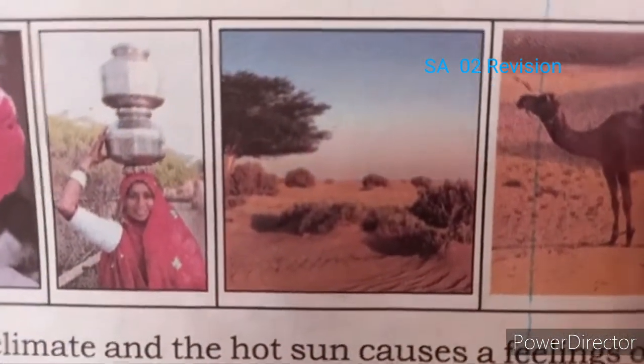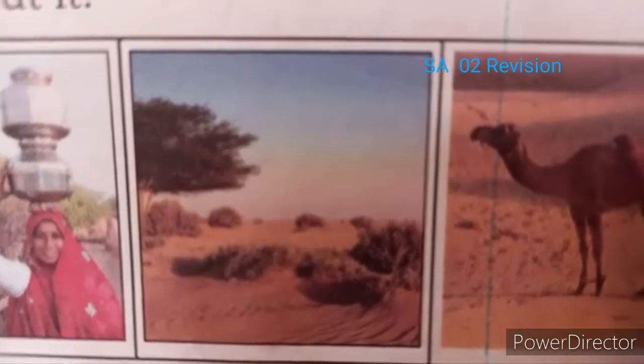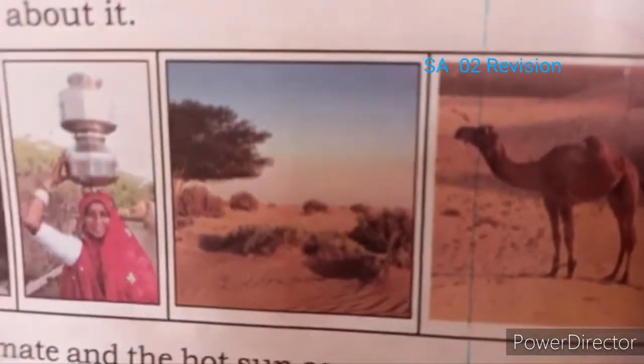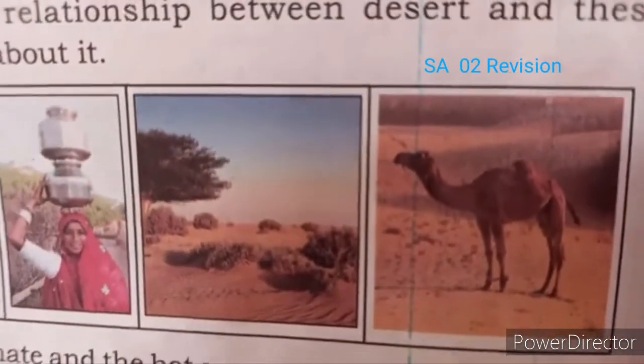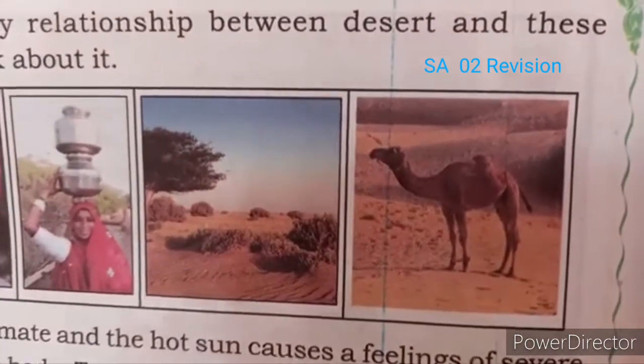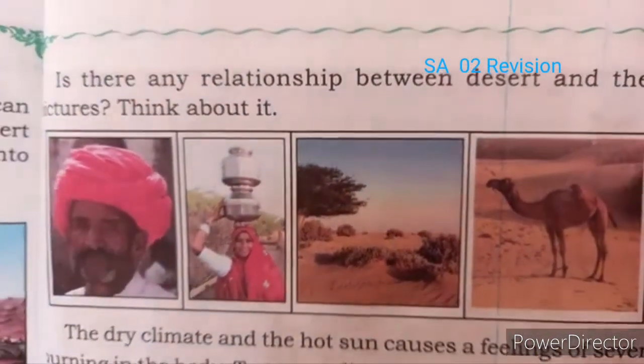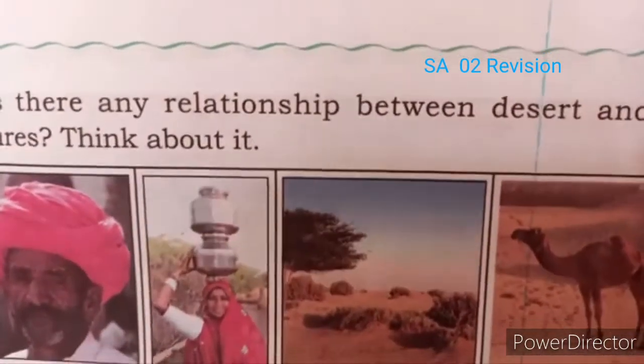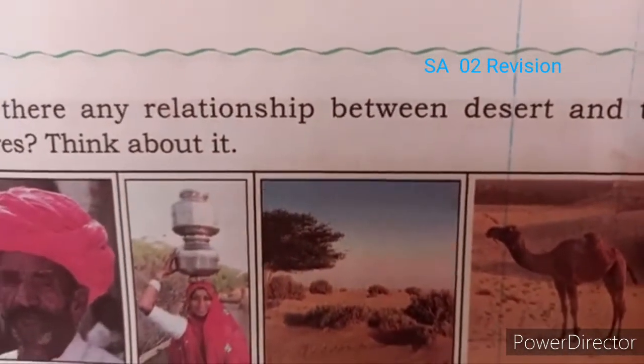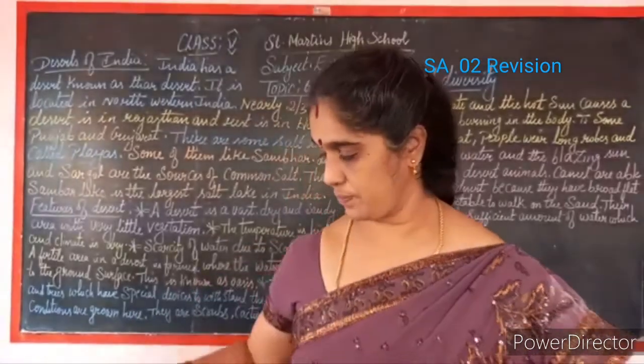So the people have to withstand the heat. They wear long robes of cloth and a turban over their head. Due to scanty water, the woman is bringing water from a longer distance. Is this clear, children? Yes.